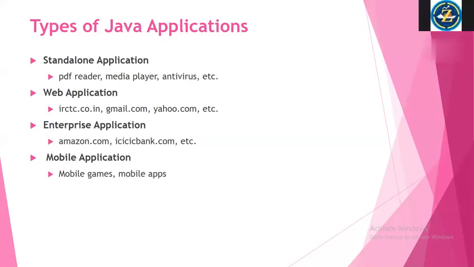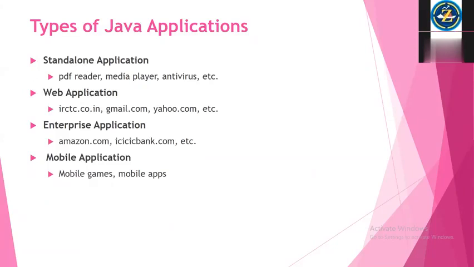How many and what kind of applications we can create using Java, if you understand that, then that question will be answered. There are mainly four different types of applications we can develop using Java.